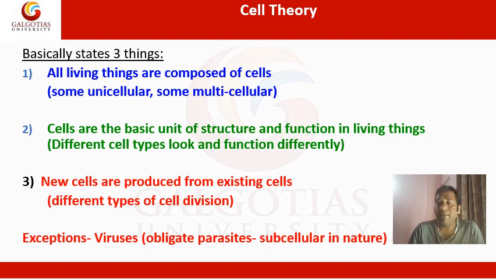Similarly, there are many bacteria like Rickettsia and Chlamydia. They can also be considered exceptions to cell theory. Another example of an exception to cell theory is Mycobacterium, Mycobacterium leprae or Mycobacterium tuberculosis. They are also obligate parasites. That's why they can also be considered exceptions to cell theory, because all three basic points proposed in the cell theory do not fit these organisms. That's why they are kept as an exception to cell theory.